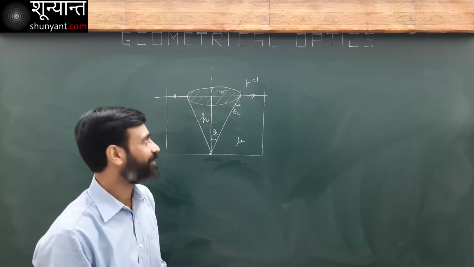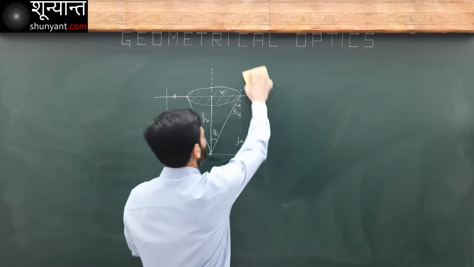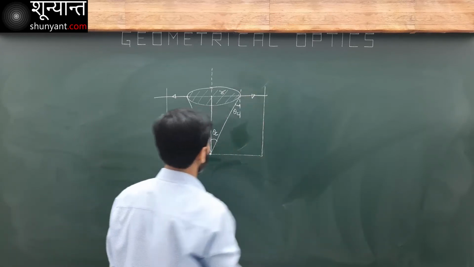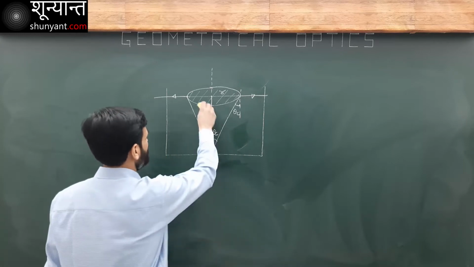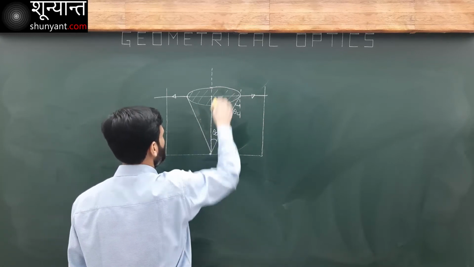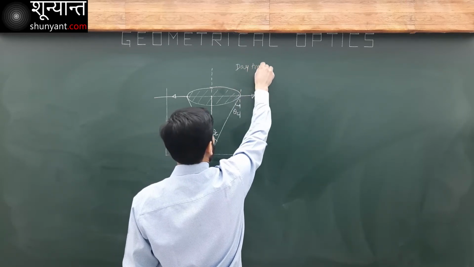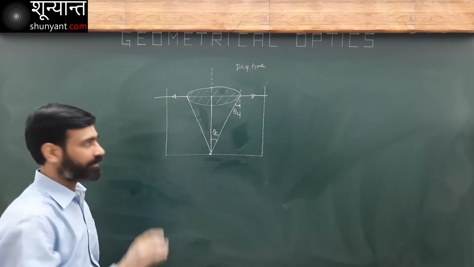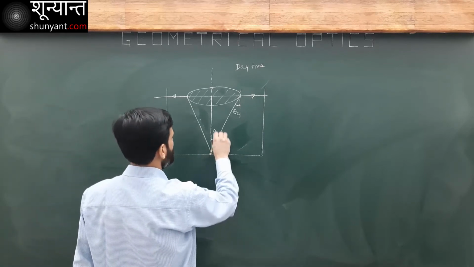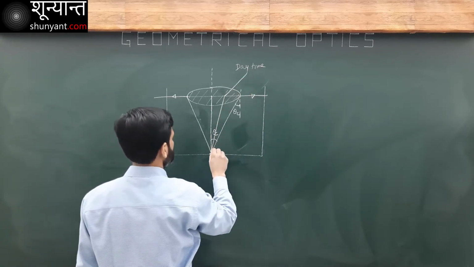Now what will happen if it is daytime? Now consider this, daytime. Light comes out only from this region.